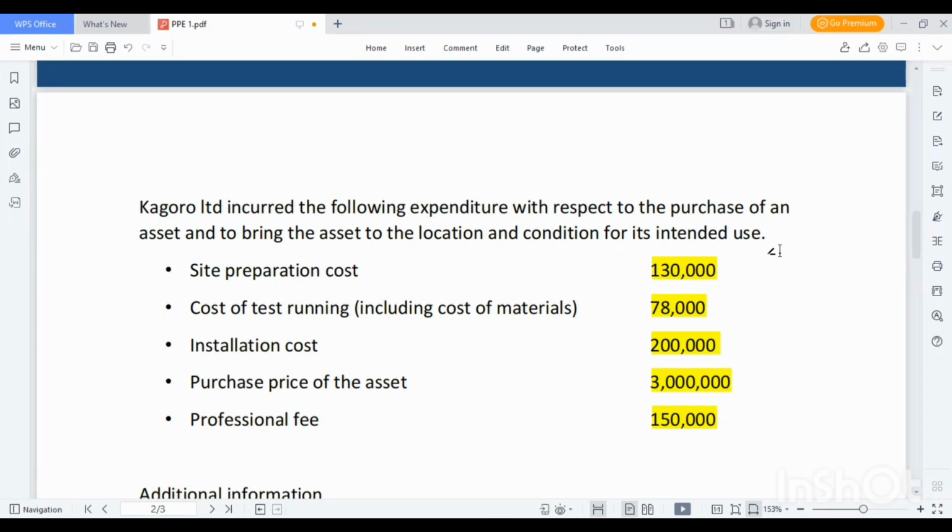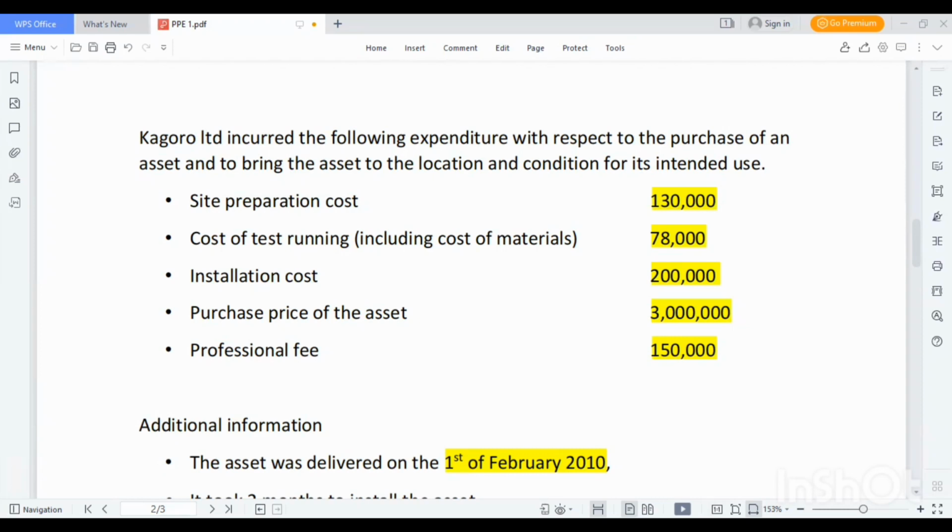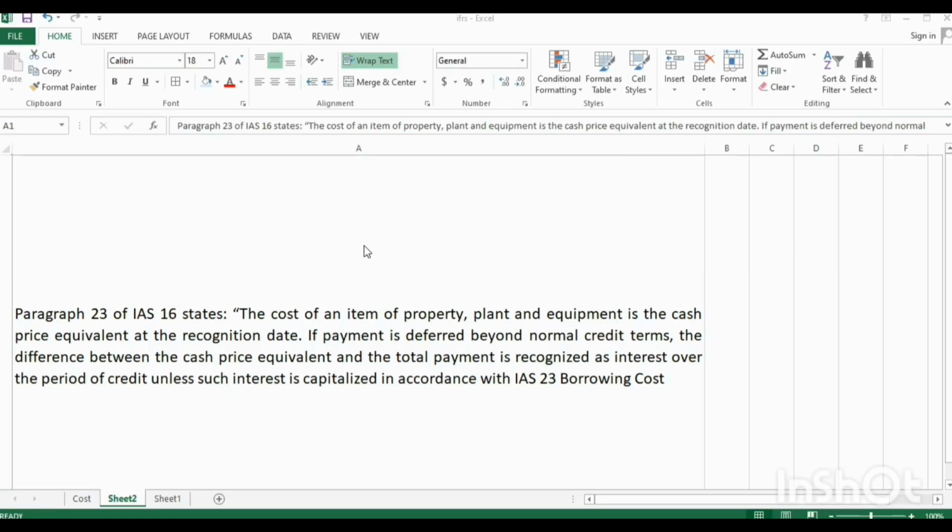Basically, these are the costs that we are expected to capitalize. We'll just make a few adjustments. Now the purchase price of the asset is 3 million naira, but this will not be paid immediately. Paragraph 23 of IAS 16 states, the cost of an item of property, plant, and equipment is the cash price equivalent at the date of recognition.